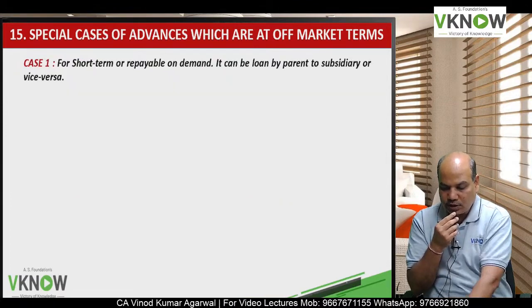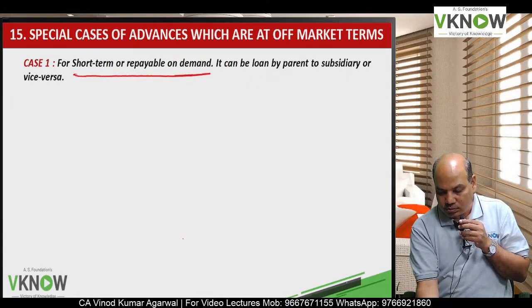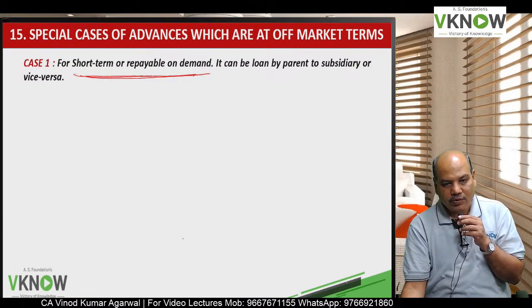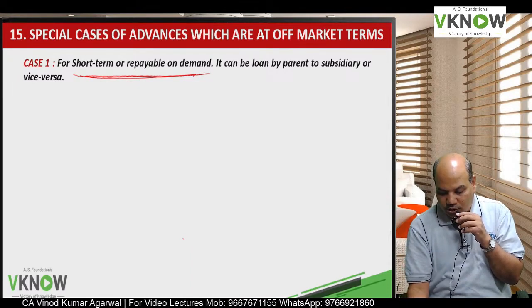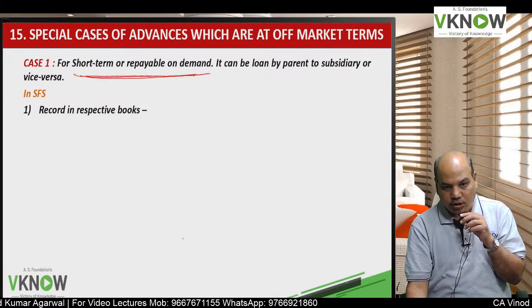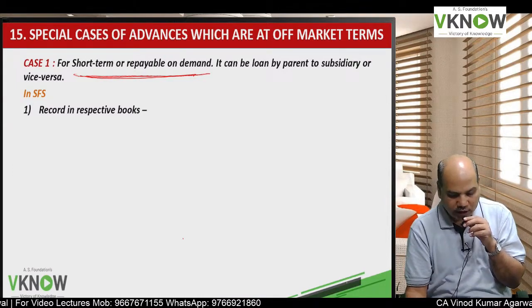So first we will see short term loan repayable on demand. Again we will divide into two types, short term and long term. Short term loan repayable on demand: it can be parent has given loan to subsidiary or subsidiary has given loan to parent company.